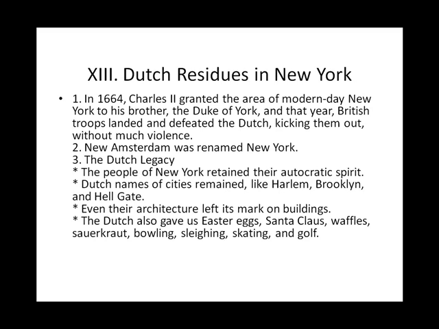3. The Dutch legacy. The people of New York retained their autocratic spirit. Dutch names of cities remained, like Harlem, Brooklyn, and Hellgate. Even their architecture left its mark on buildings. The Dutch also gave us Easter eggs, Santa Claus, waffles, sauerkraut, bowling, sleighing, skating, and golf.